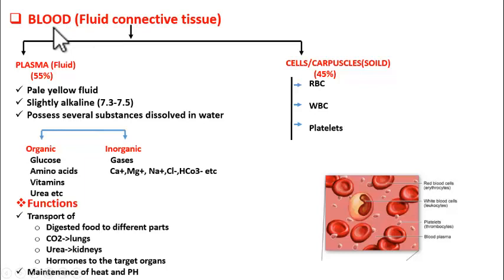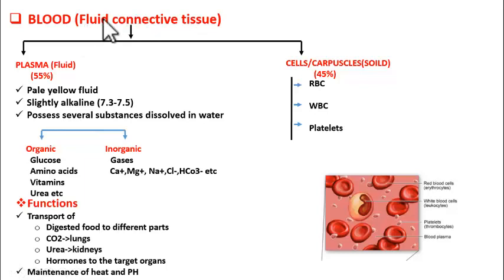Yes. Students, what is blood? Blood is the vehicle of transport of different materials across the body. Right? And blood is a fluid connective tissue. What is the other fluid connective tissue of our body? It is, yes, lymph. Right? So there are two fluid connective tissues in our body. One is blood and the other is lymph.